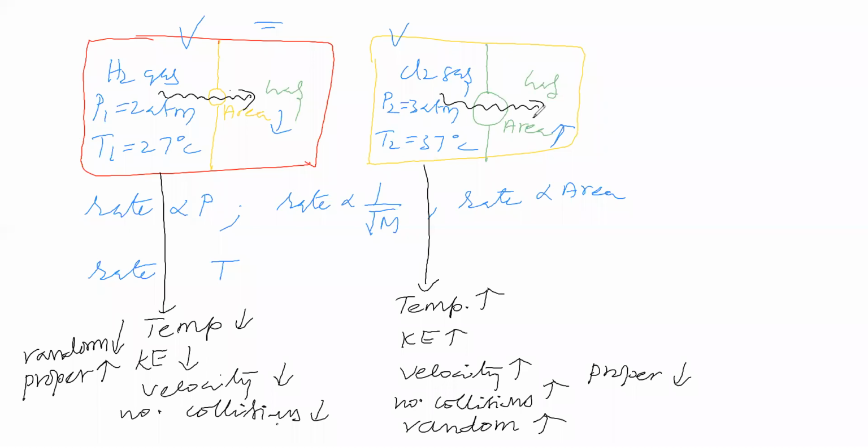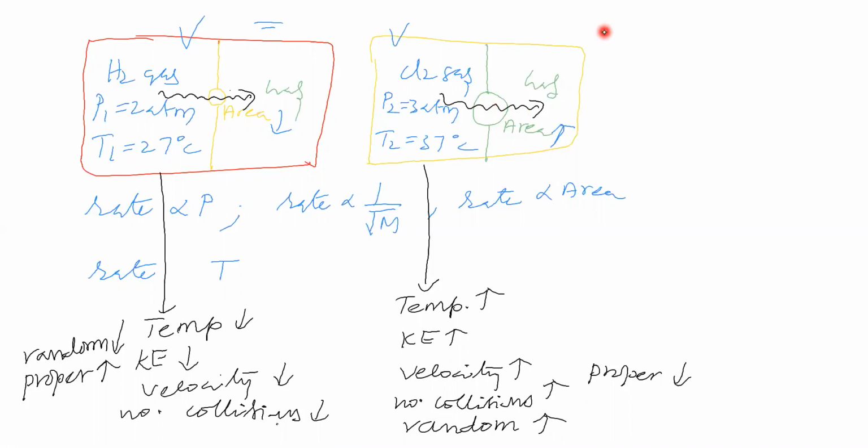Now say what is the relation between rate of diffusion and temperature. In what way are they related? Are they directly proportional or are they inversely proportional? Now you think that here in this case, this gas should go via this tiny hole. Similarly, this gas should go via this tiny hole. That means this is indicating that via the tiny hole, is it coming under proper motion or random motion, you think.